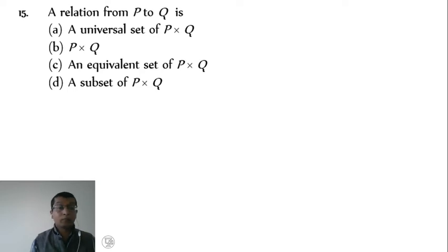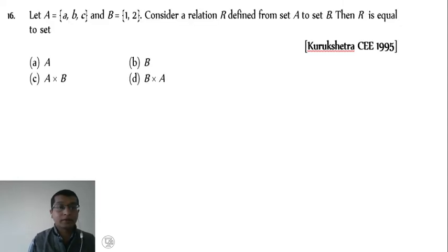Now example number 15, a relation from P to Q. It is a definition we have studied. It is nothing but a subset of the Cartesian product P cross Q. This example is based on a definition. So we have studied a relation is a subset of the Cartesian product P and Q. Therefore option D is the right answer.